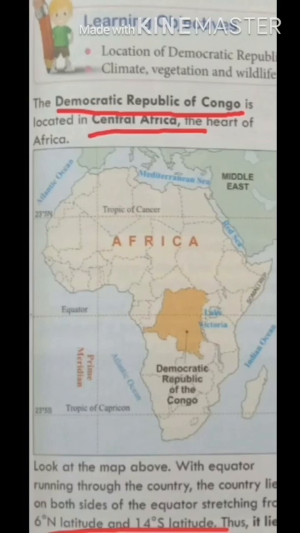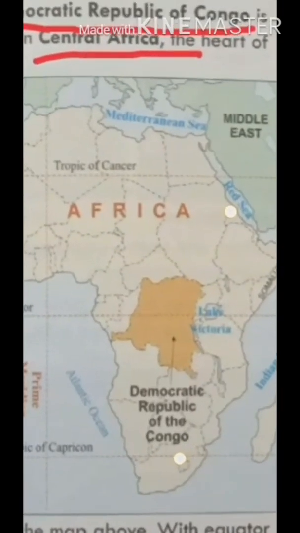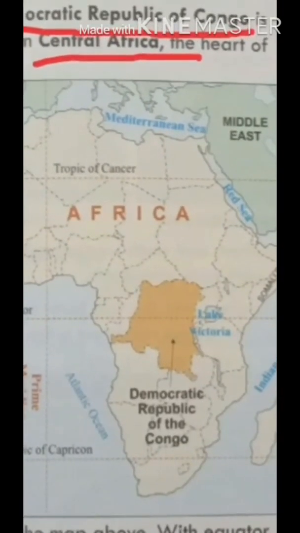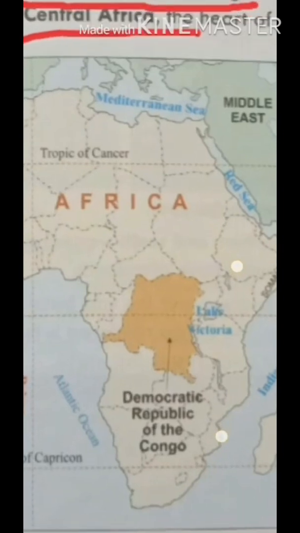You can see in this map that half of the country is in the north, and most of the part is in the south. So this is divided in two parts.